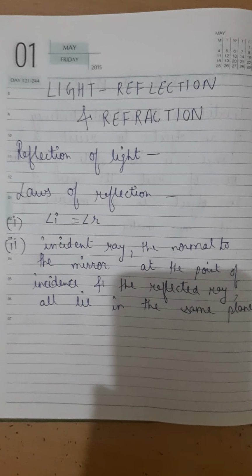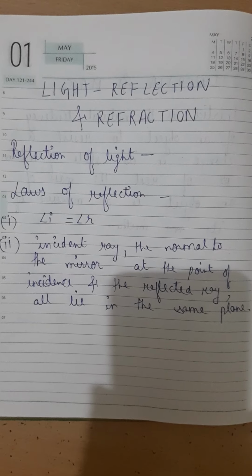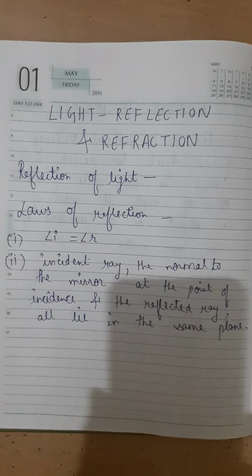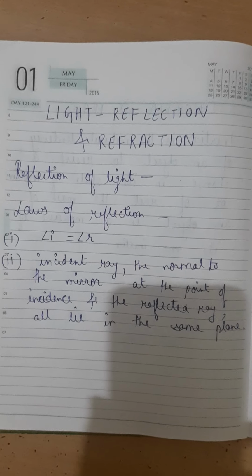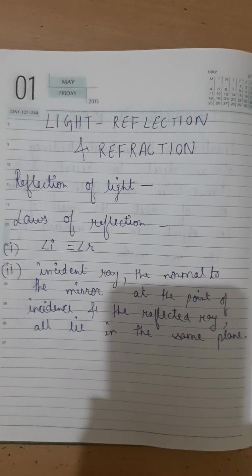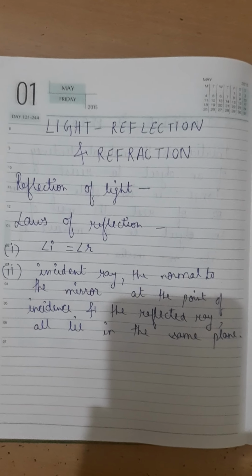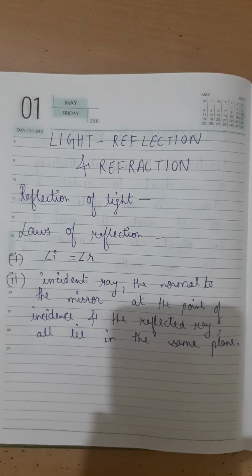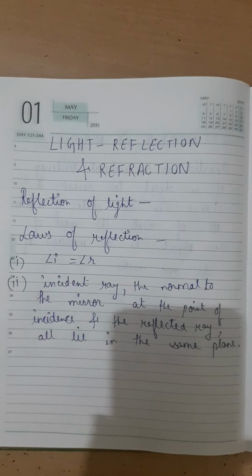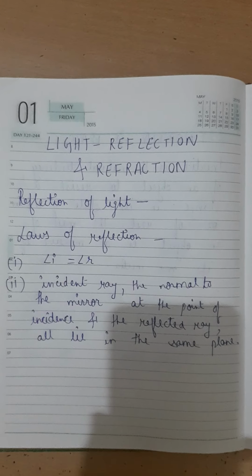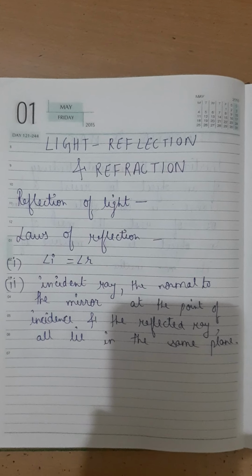Next are the laws of reflection. You have already studied them in your previous classes also. The first law is: angle of incidence is equal to angle of reflection. The second law is: the incident ray, the normal to the mirror at the point of incidence, and the reflected ray all lie in the same plane. I am going to explain it with the help of a diagram.